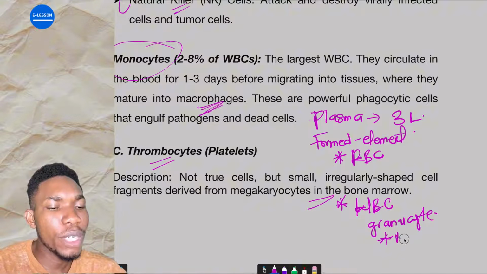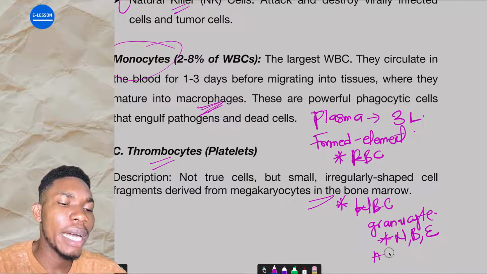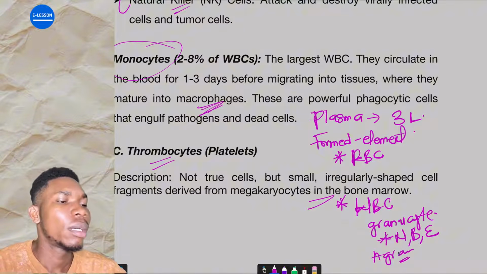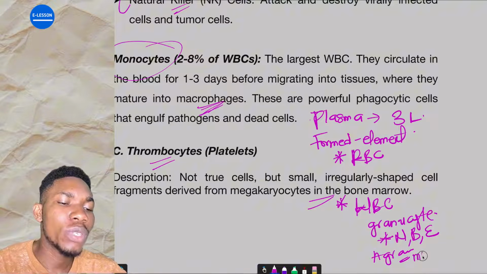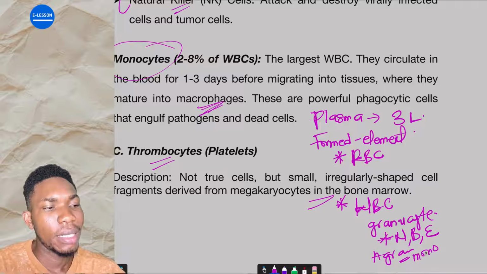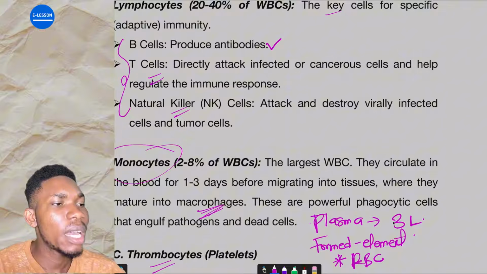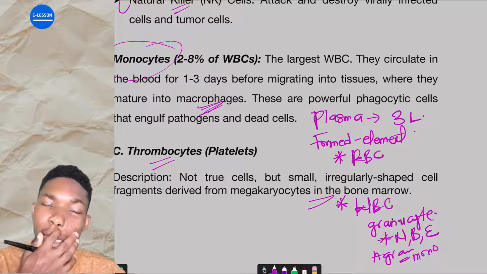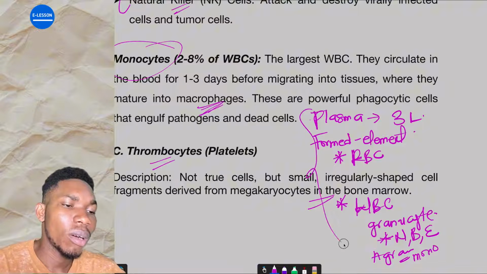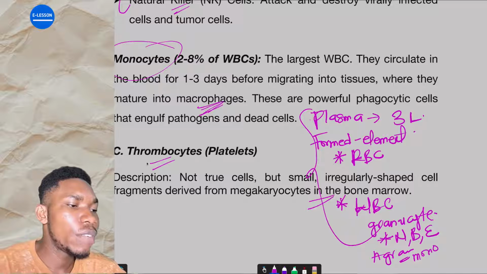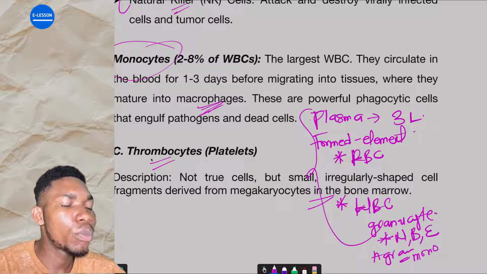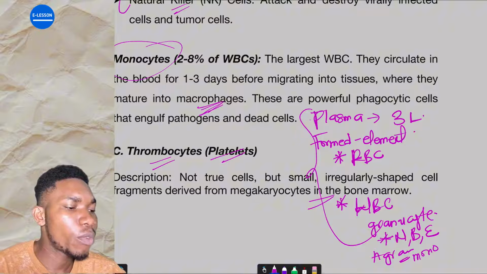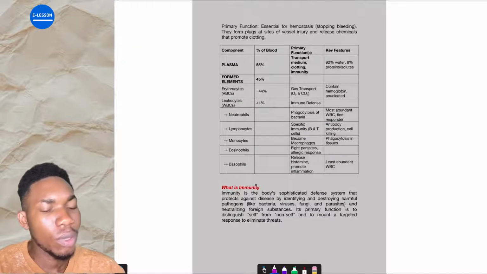Under granulocytes we have the phils: neutrophils, basophils, eosinophils. Then we have the agranulocytes. Under the agranulocytes, you have monocytes and lymphocytes. Under lymphocytes you have B lymphocytes that produce antibodies, T lymphocytes that directly attack, and then natural killer cells. So when they say components of blood, please remember all this. Is that okay? Then the last component of the formed elements is the thrombocyte, the platelet, responsible for what? Blood clotting.